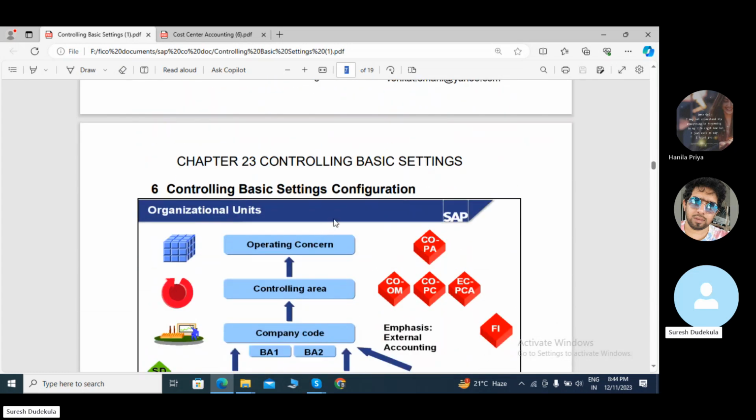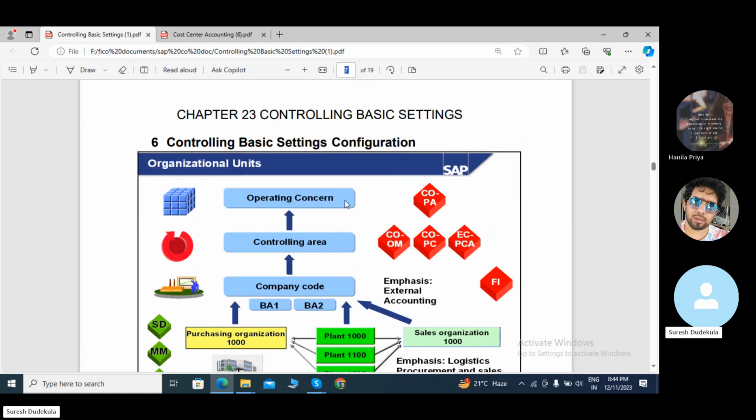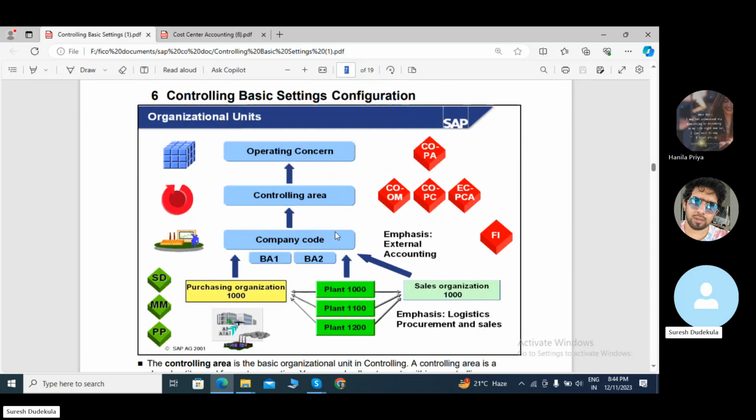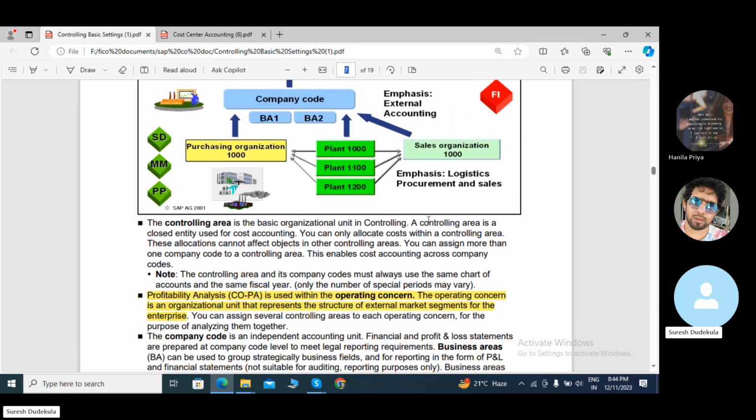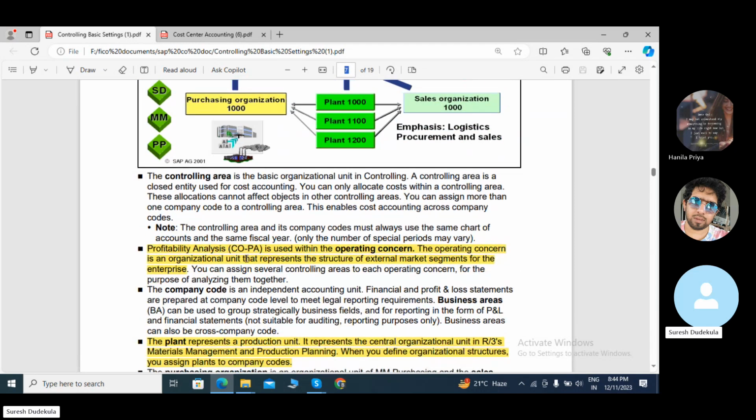These are the controlling basic settings of configuration, like operating concern, controlling area, and company code. In company code, we have sales company code, purchasing organization, and sales organization, in logistics, procurement, and sales. Profitability analysis is used within the operating concern. The operating concern is an organizational unit that represents the structure of external market segments for the enterprise.